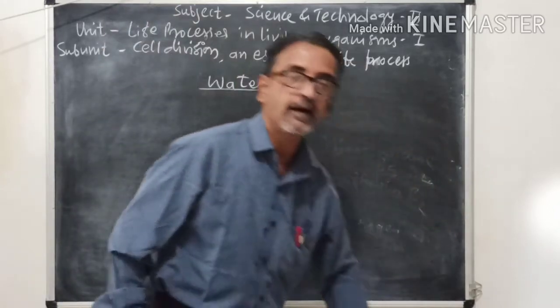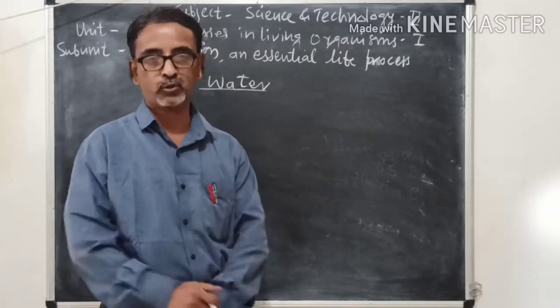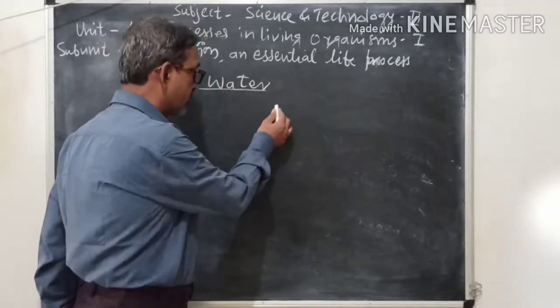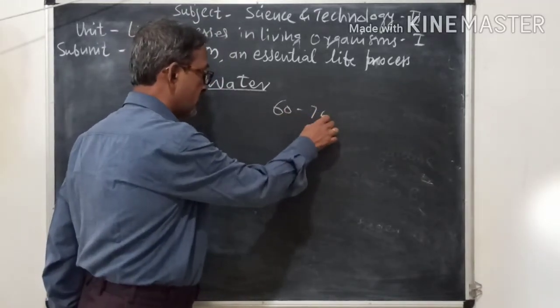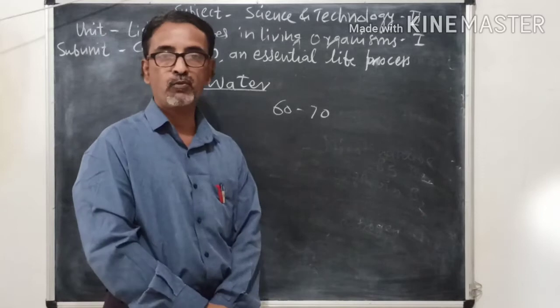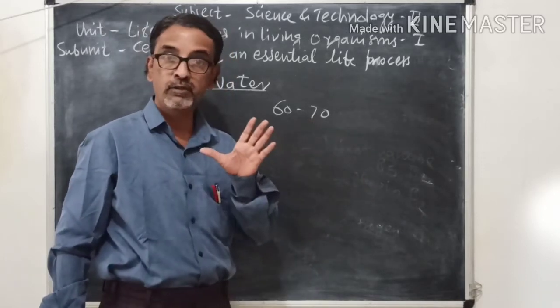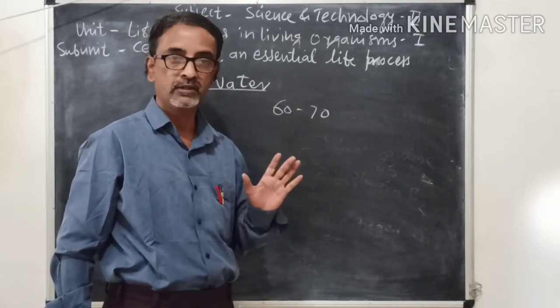म्हणजे बऱ्याच वेळा आपला घसा कोरडा पडतो. Why? Because our body contains near about 60 to 70% of water, and this proportion should be maintained normally.